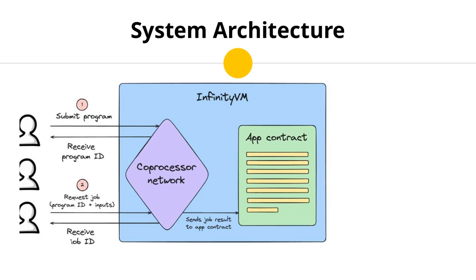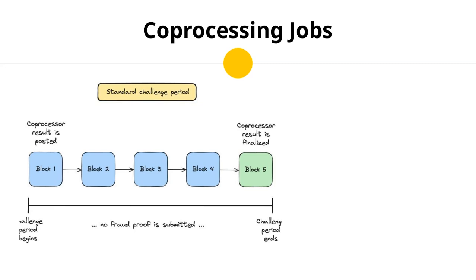This network processes asynchronous and synchronous requests, sending the results back to app contracts. Validators ensure the correctness of results while proposers post results on-chain. This setup provides a robust mechanism for handling off-chain computation securely and efficiently. Coprocessing jobs follow a specific process to reach finality on-chain.